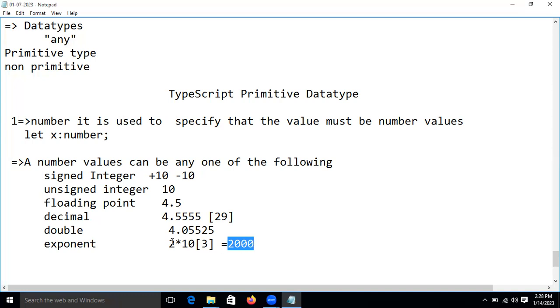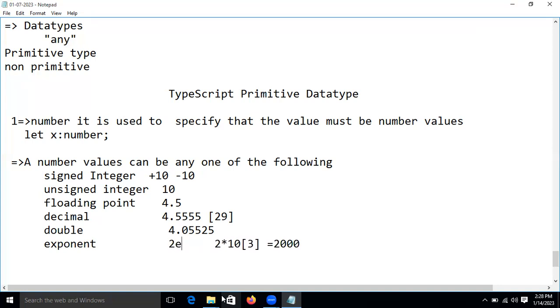Ravi, 10, that's cube. 2 power 10. So how can we represent this exponential value? How can we write this exponential number, guys? We will write